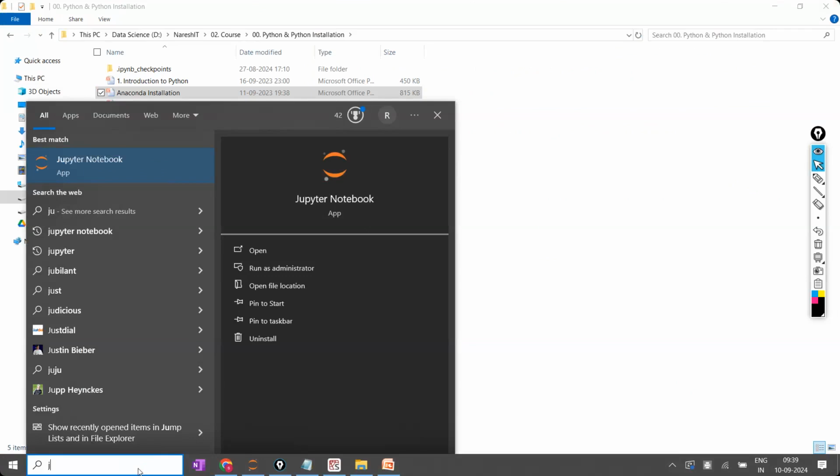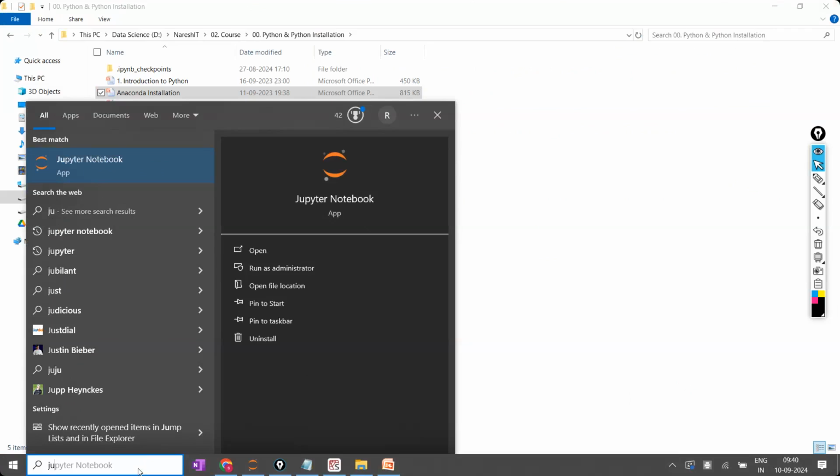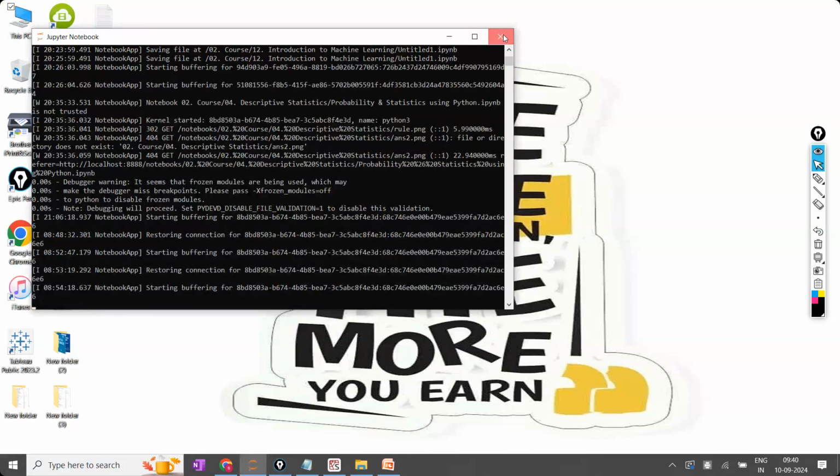Now, first I'm going to open the Jupyter Notebook for you. Okay, now what is Jupyter Notebook and what are its advantages? Let us see. I'm trying to click on the Jupyter Notebook. And once you click on the Jupyter Notebook, in my case it is already open, I'm just trying to close everything.